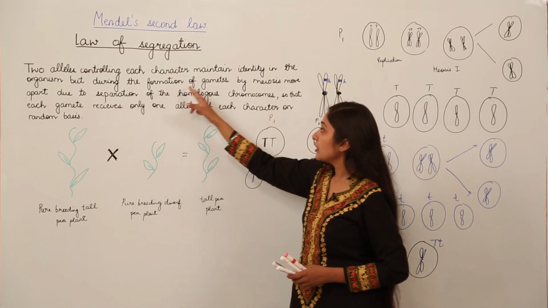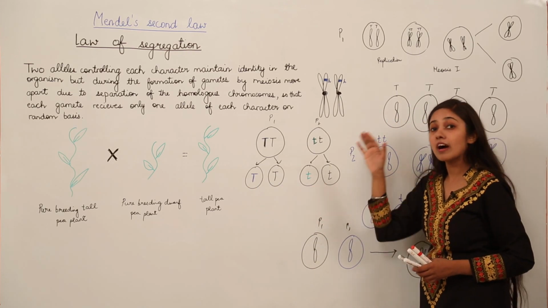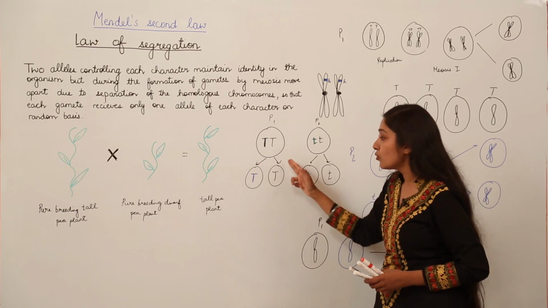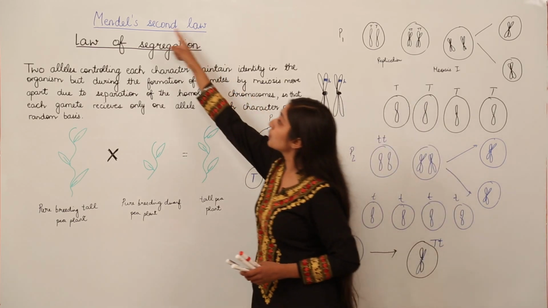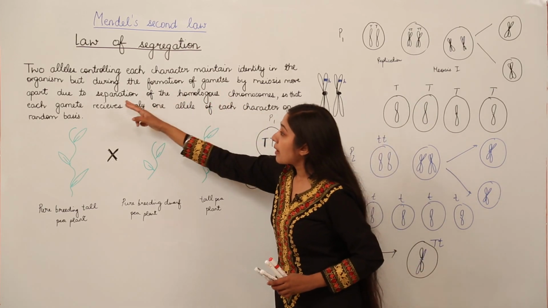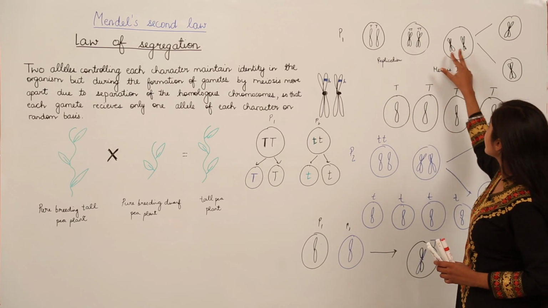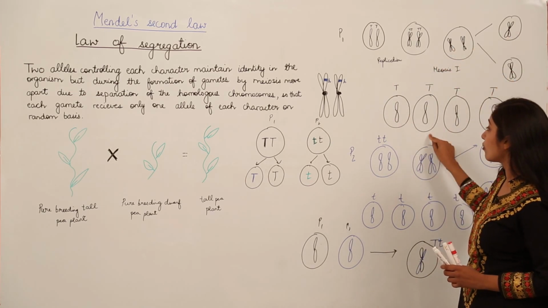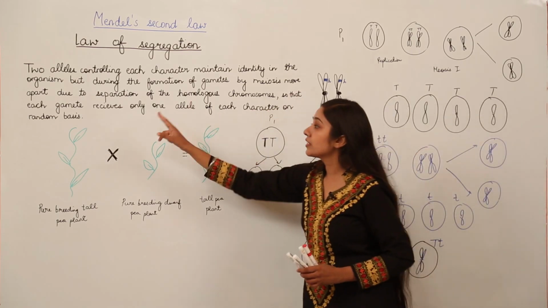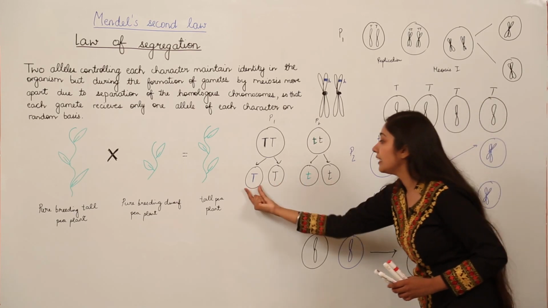But during the formation of gametes, means during the formation of these haploid cells which have half the number of chromosomes, the alleles move apart, they segregate. This word segregation means separation. They segregate apart due to separation of what? Homologous chromosomes. These homologous chromosomes are seen, they are separating, and then we have 4 haploid cells which have half the number of chromosomes, so that each gamete receives only one allele. As you can see, only one allele will be there.